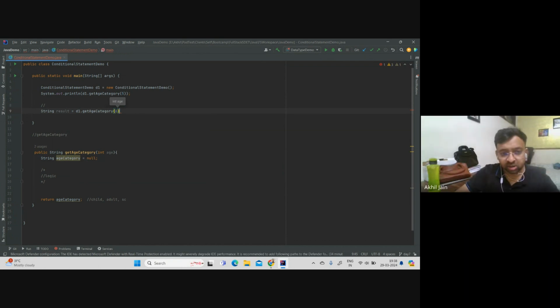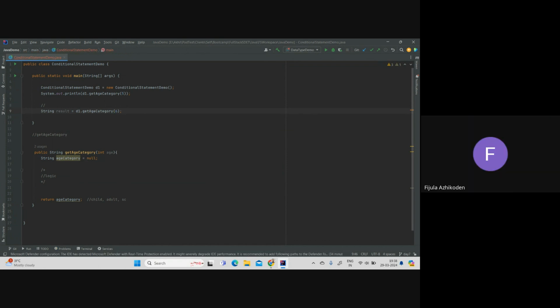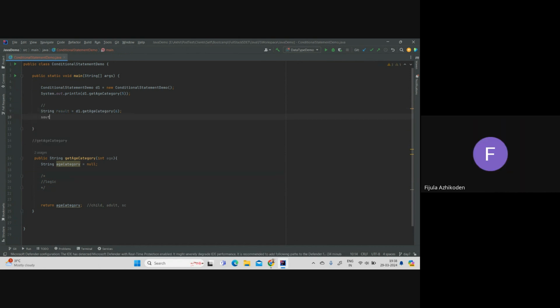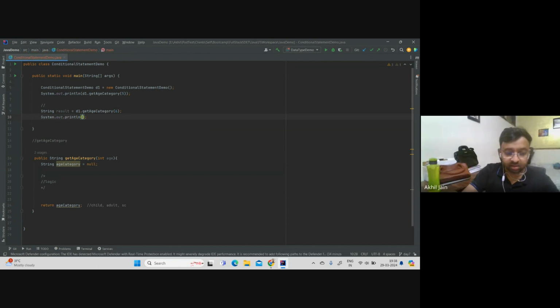So as per this logic, what should I get as an output? Yes, I will be getting Child, right? Although we have not written the logic yet, that is what we expect to get. And once we have received this in the result, then what should I do? System.out.println, and then result here, right?